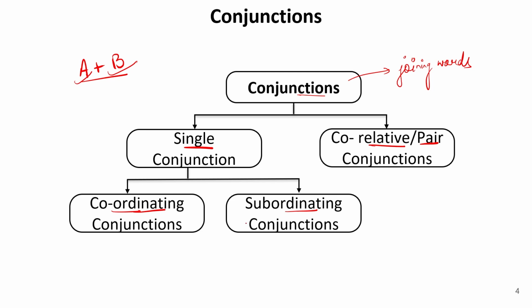Now subordinating is just, you can say, the multiplication of something. For example, when one thing depends on another. For example, suppose there are two sentences and there is a condition. For example, we use the word if. Now what happens in the conditional sentence beginning with if, that one clause depends on another.